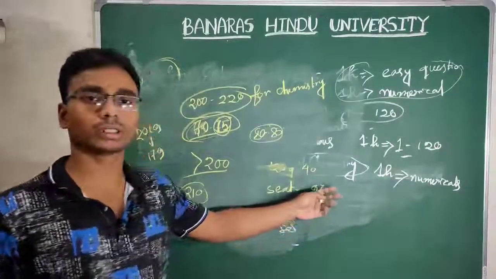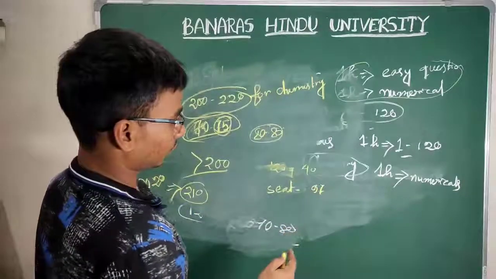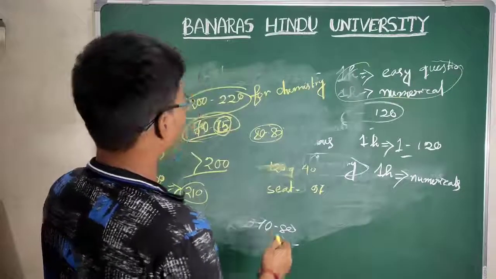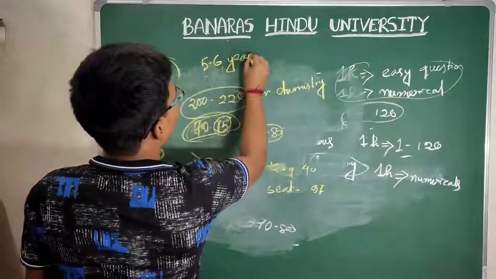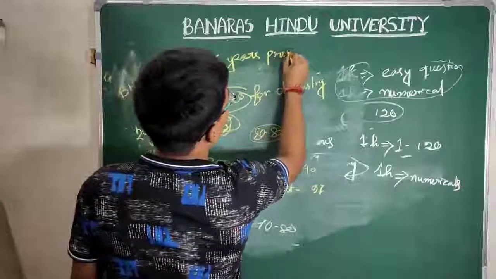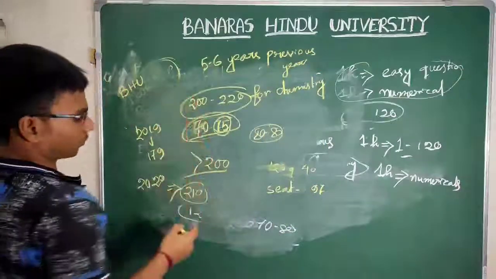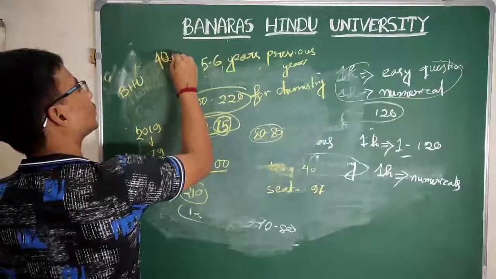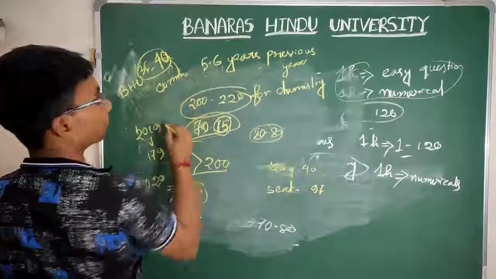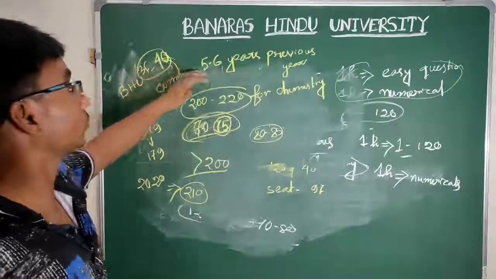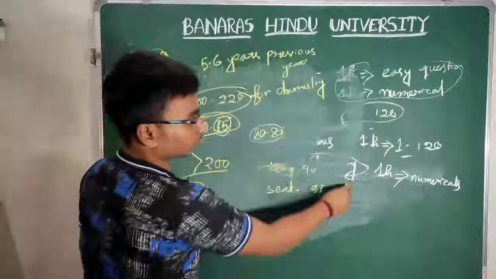My suggestion is don't panic for the analytical portion. The analytical portion will be easily covered if you follow the previous year questions. I suggest you do at least 5 to 6 years of previous year papers, because you get 35 to 40 questions common from previous years, and if you follow the previous years, you can easily solve the analytical part.